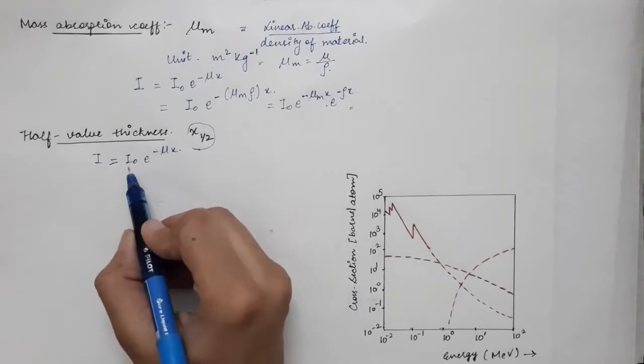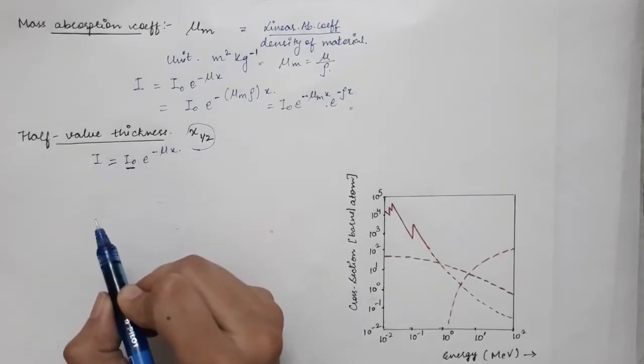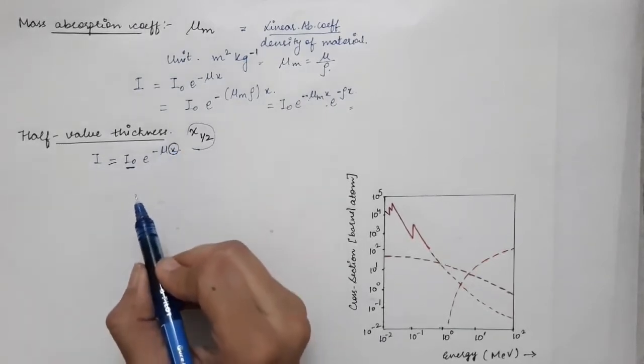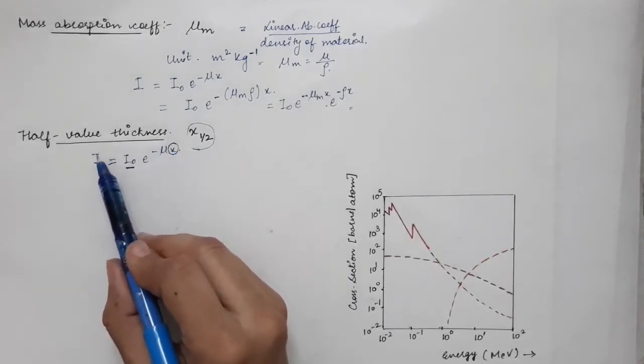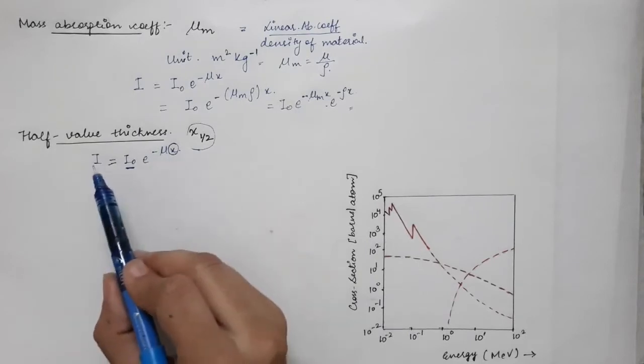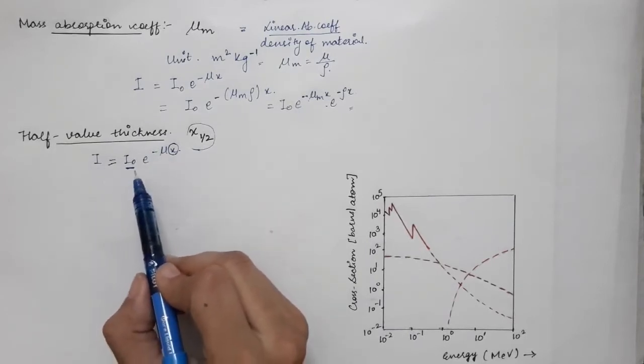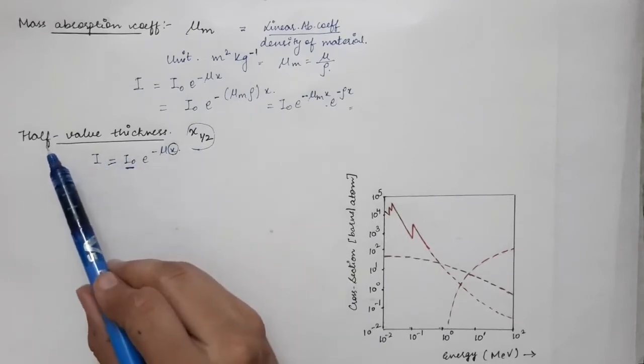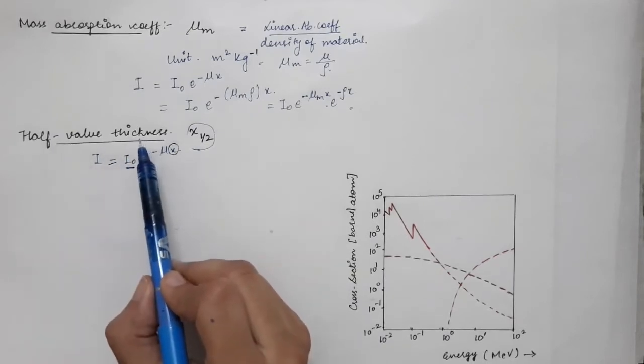The original intensity before entering the material was I0, and we define a thickness of this material such that the intensity after traveling that thickness reduces to half of its original value, and that corresponding thickness is called the half value thickness of the material.